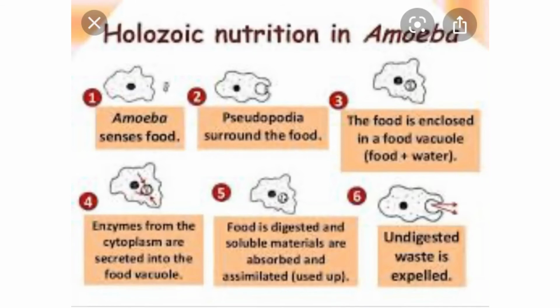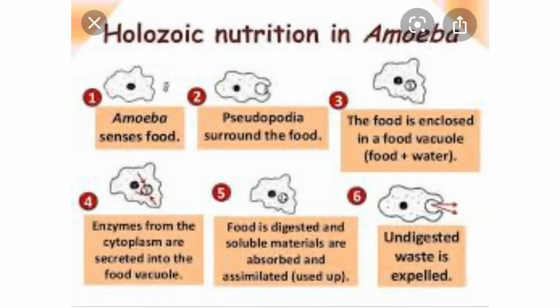First of all, amoeba senses the food. Then you can see that a mouth-like projection is formed with a cavity, that is known as pseudopodia. So pseudopodia surrounds the food. Then food is enclosed in the food vacuole. The fourth process is the enzymes which are present in the cytoplasm are secreted in the food vacuole.